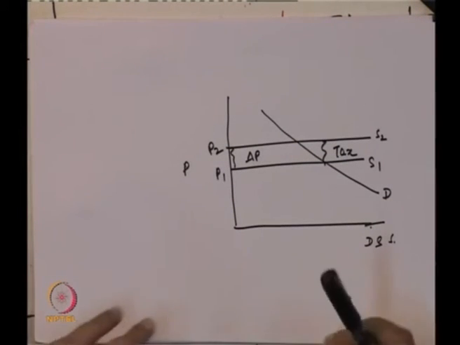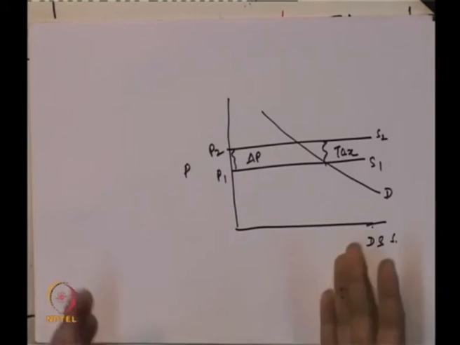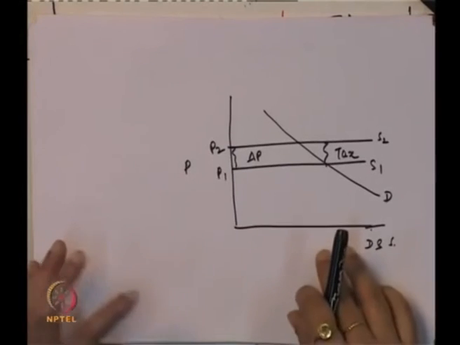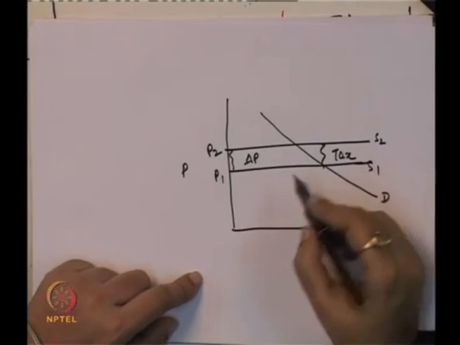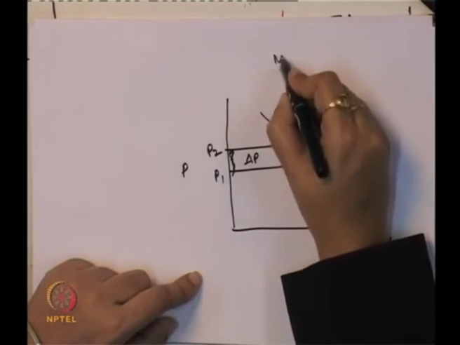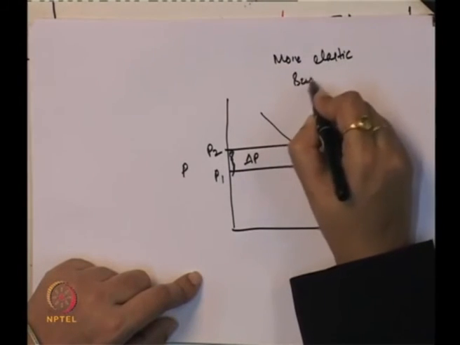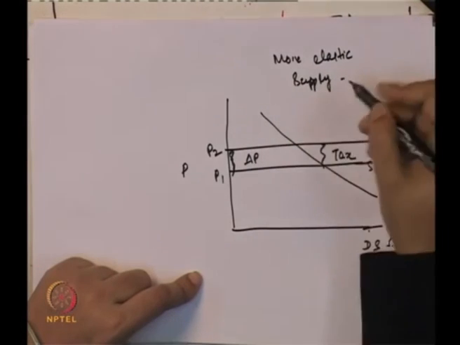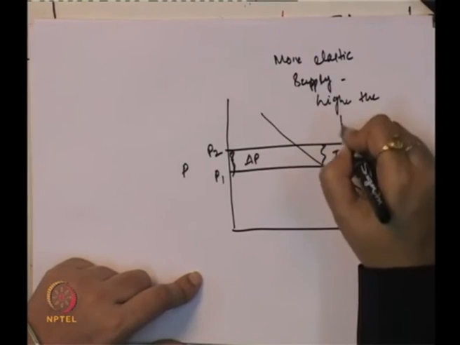Any small change in the price will lead to a greater change in the supply, and that is the reason the entire tax burden is passed to the consumer. So, the more elastic the market supply, the higher the proportion of specific tax that can be passed to the consumer. So, the more elastic the supply, the higher the burden to the consumer.